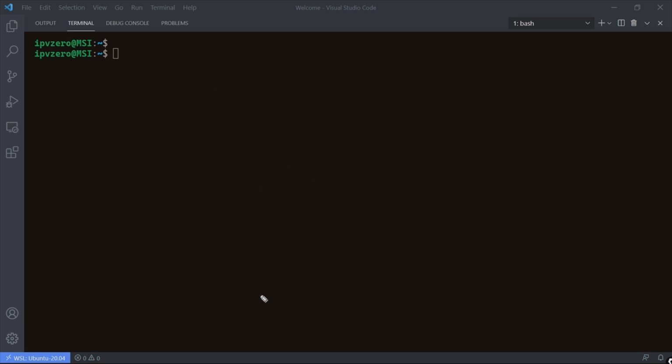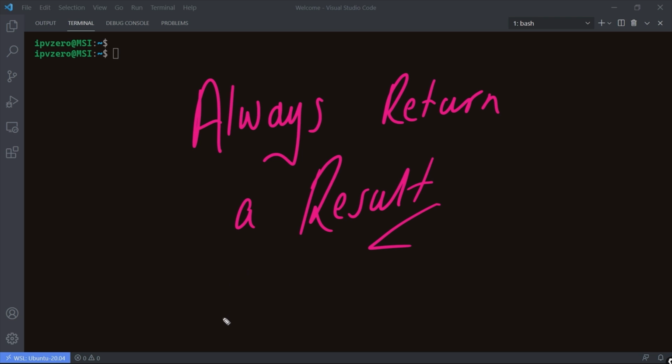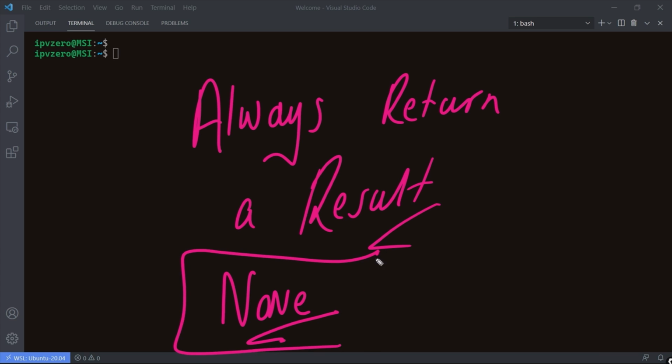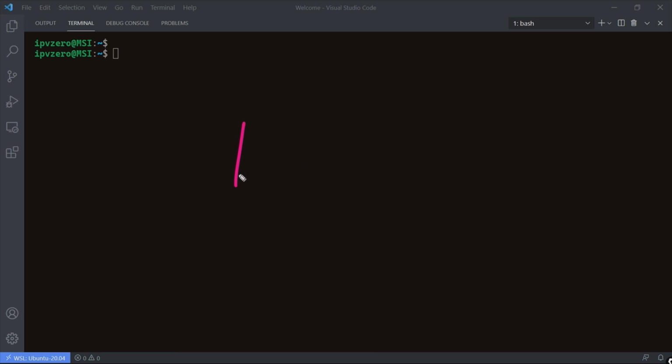Now, another important concept to understand about Python functions is that functions will always return a result. By default, that value is going to be the special value within Python, None, and we've talked about this value in previous skills. However, if we need our function to actually return something and not just None by default, then we are able to instruct our function to do so. We'll see how we can do that later on within this skill using the return keyword.